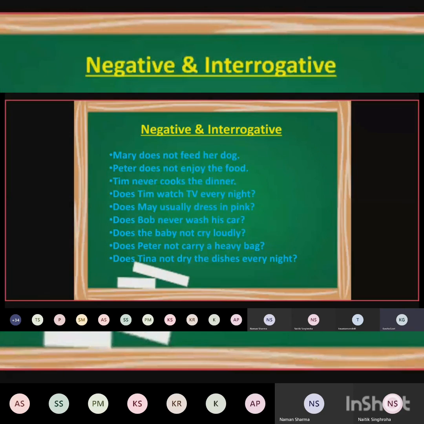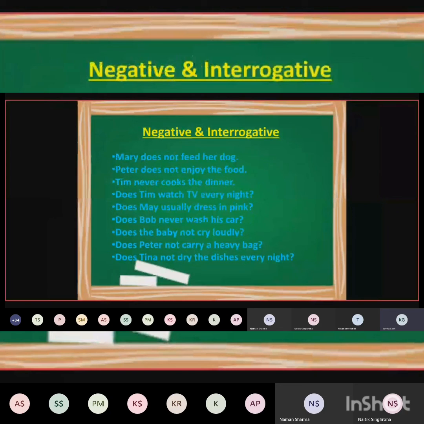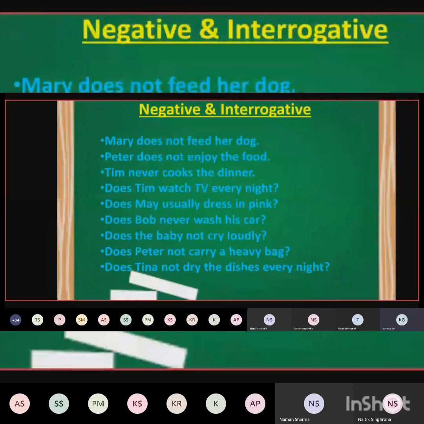Now see the negative and interrogative sentences. I had Mary feeds her dog. Now I made it Mary does not feed her dog. Peter does not enjoy the food. Tim never cooks. See, there it was Tim always cooks. Always was given, so I have changed this always into never and kept cooks as it is. Okay. Now see, does Tim watch? I have removed the ES from the verbs.